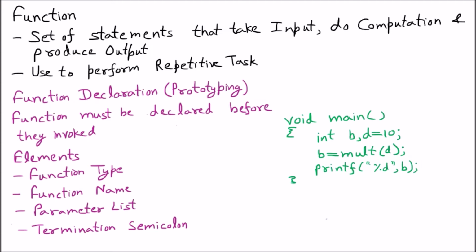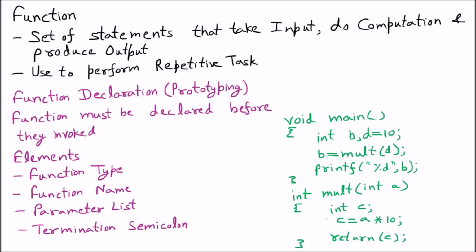Now the function I am going to declare below the main. Same function as the earlier example, int mult, and the parameter is int a. In the bracket I am declaring one more variable, a local variable, int c. c is equal to a into 10. Okay, now I am going to return the c back.